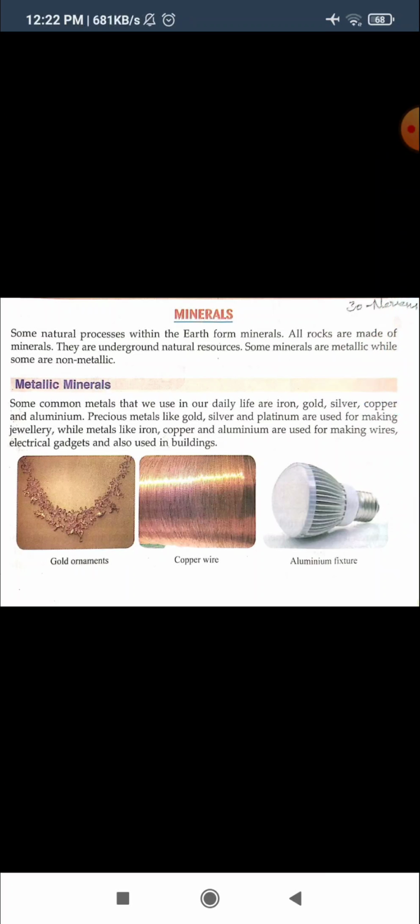So minerals are obtained underground due to some natural process. We can say some natural processes within the earth form minerals, and these minerals are useful to make rocks.